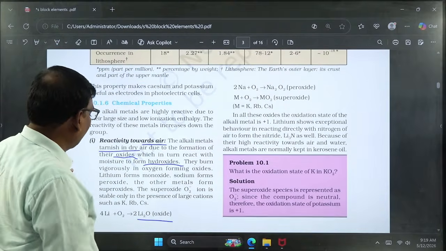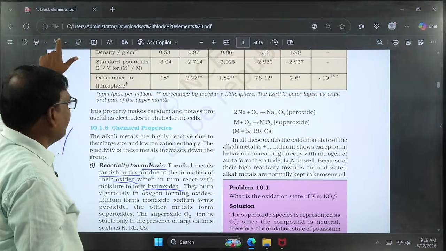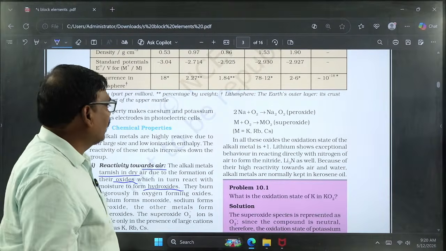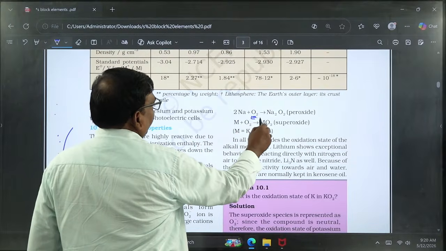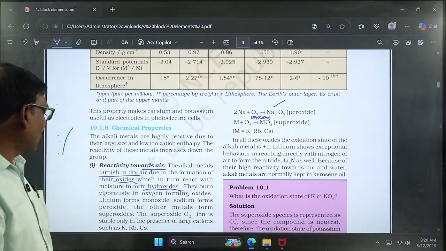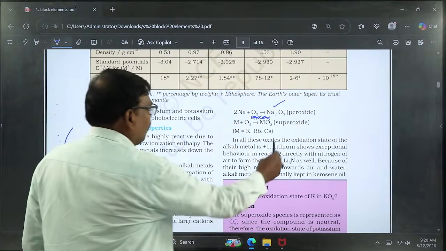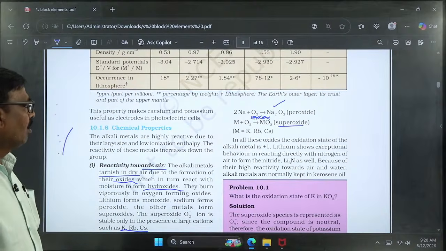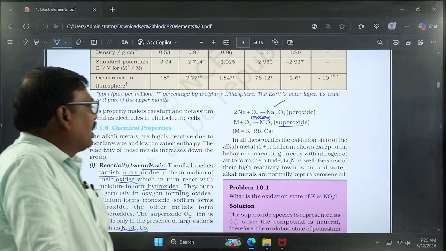Lithium forms lithium monoxide, whereas sodium, with a limited supply of oxygen, forms sodium monoxide. In case of excess of oxygen, it forms peroxide, sodium peroxide. The rest of the others, that means potassium, rubidium, cesium, mainly form superoxides. So in all these oxides, the oxidation state of the alkali metal is +1.